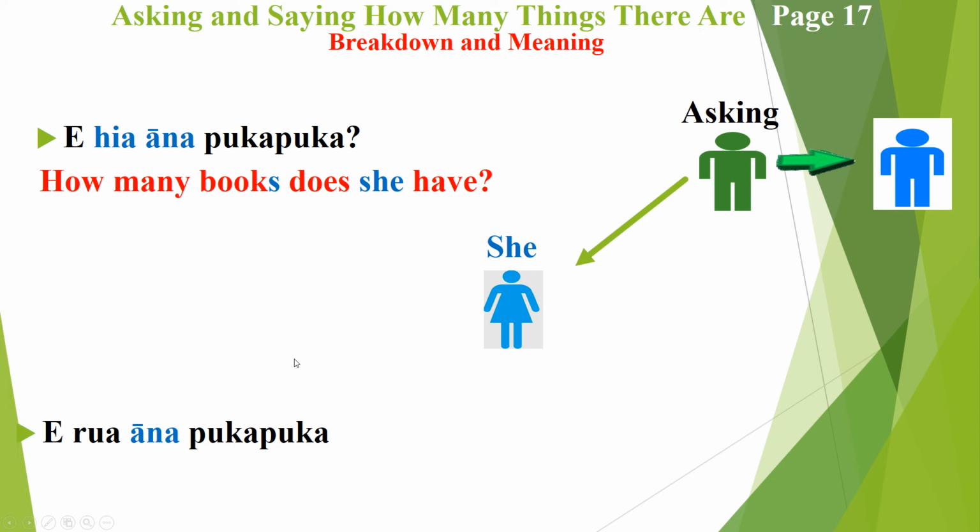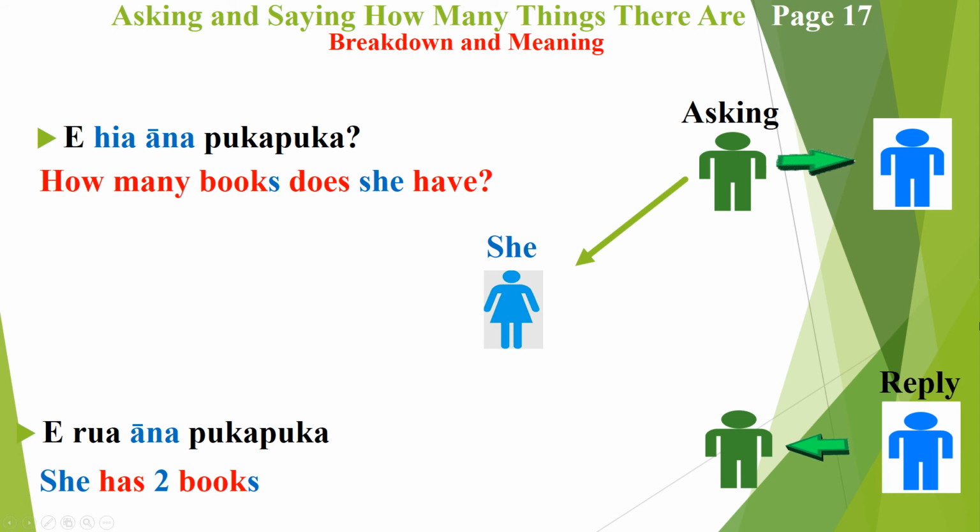Ka pai? And so the answer is "E rua āna pukapuka", which simply looks like this. She has 2 books. Ka pai? So that's what that looks like. The reply has come back from Mr. Blue saying that this lady here simply has 2 books, and they both happen to be Bibles. "Paipera tapu", that is Bible.